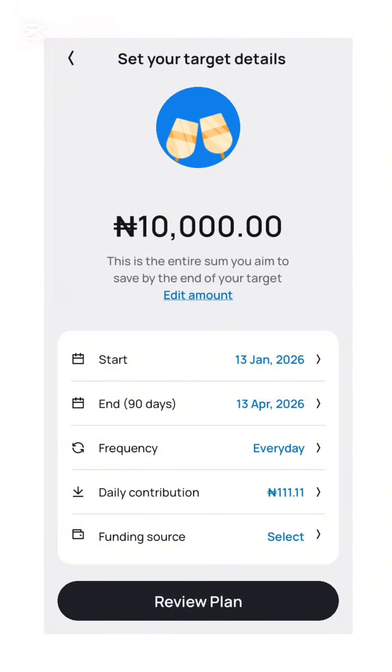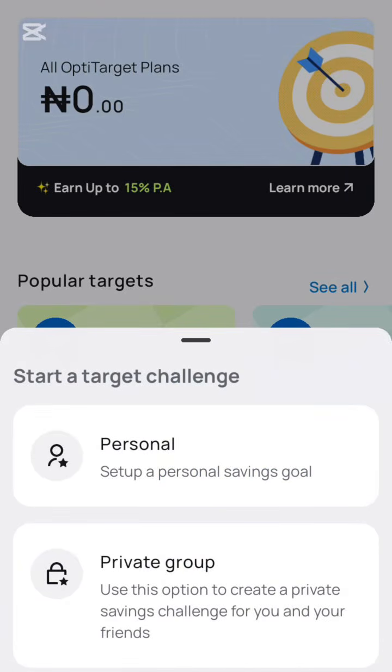Also, at the point of making your entry, that is the amount you want to invest, the amount you want to save, you will also be asked if the target challenge is for your own personal purpose or is for a private group, because there are people that maybe they have like an association, they have like friends, maybe 5 or 10 of them that want to achieve a particular target. From this part of the world, I might want to buy cattle at the end of the year for Christmas, so they start saving from this period. So such kind of saving plan is good, so you can consider this.